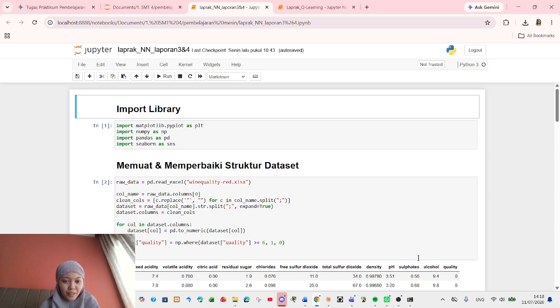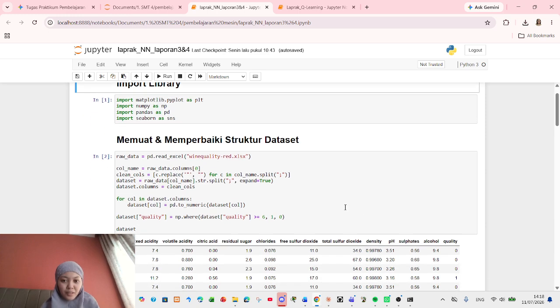First, I import the necessary libraries such as Pandas, NumPy, Matplotlib, and Seaborn. Since the wine quality dataset uses a semicolon separator inside the spreadsheet, I manually parse and clean the string format to reconstruct the proper columns. For the classification task, I convert the continuous quality score into a binary class. If the quality score is 6 or higher, it is classified as 1, meaning good quality. Otherwise, it is classified as 0.